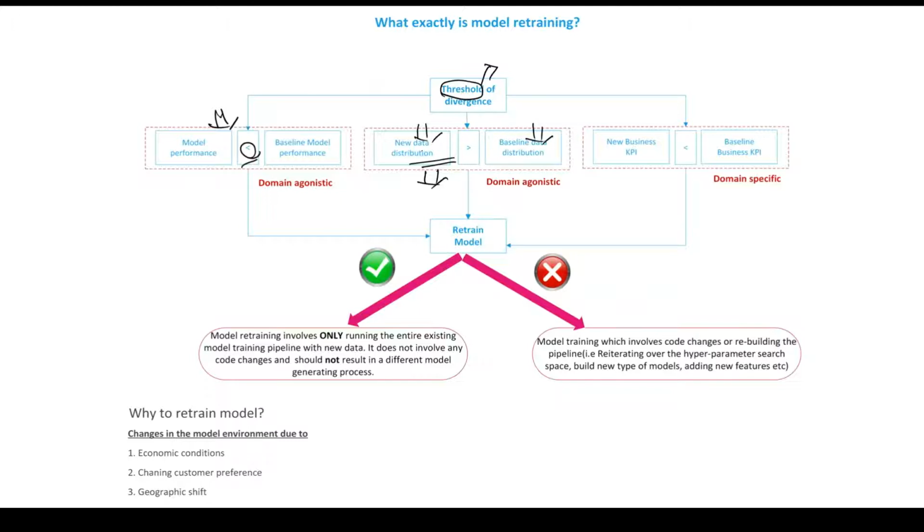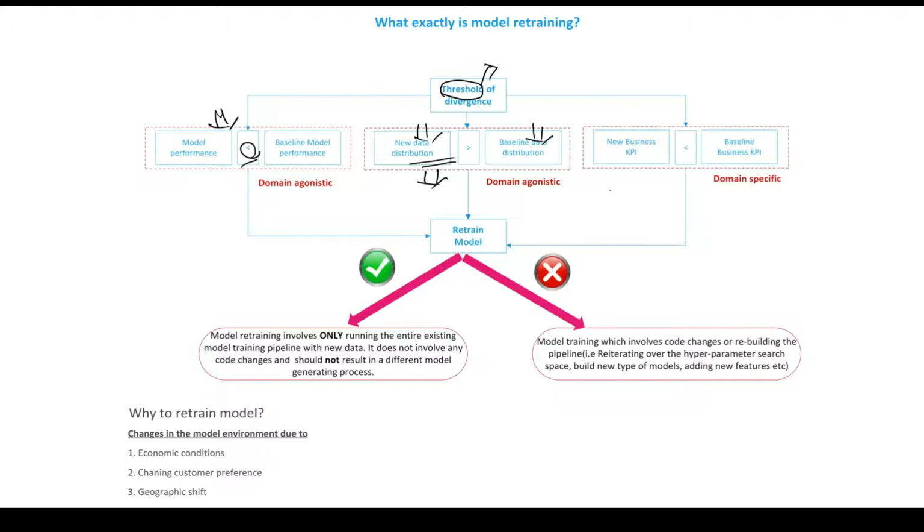The baseline data distribution has been used to train the machine learning model, and as we know, every machine learning model depends upon the data it has been trained on. If we find that my production data is deviating from the baseline data distribution, that's an indication of a change in model performance.